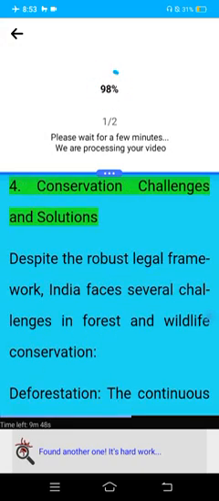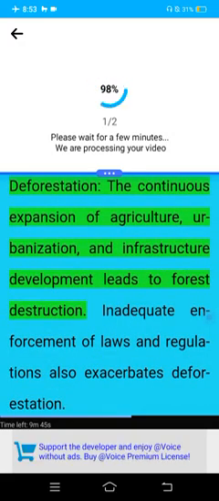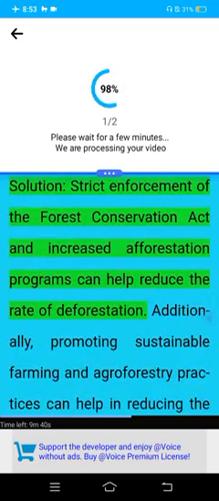4. Conservation challenges and solutions. Despite the robust legal framework, India faces several challenges in forest and wildlife conservation. Deforestation. The continuous expansion of agriculture, urbanization, and infrastructure development leads to forest destruction. Inadequate enforcement of laws and regulations also exacerbates deforestation.